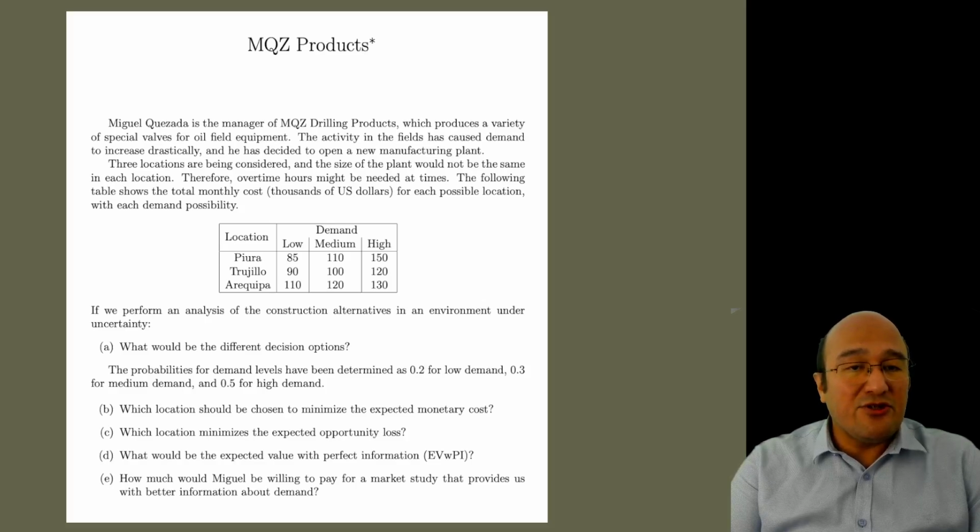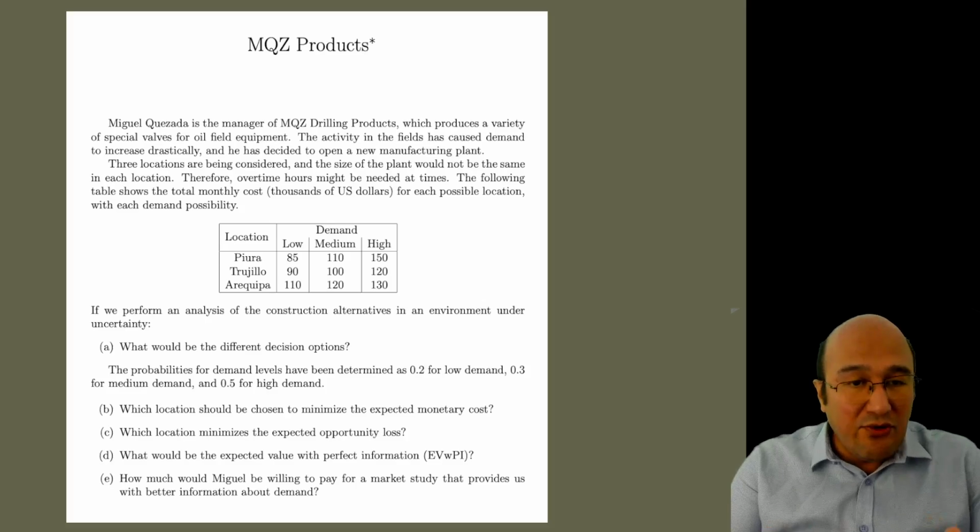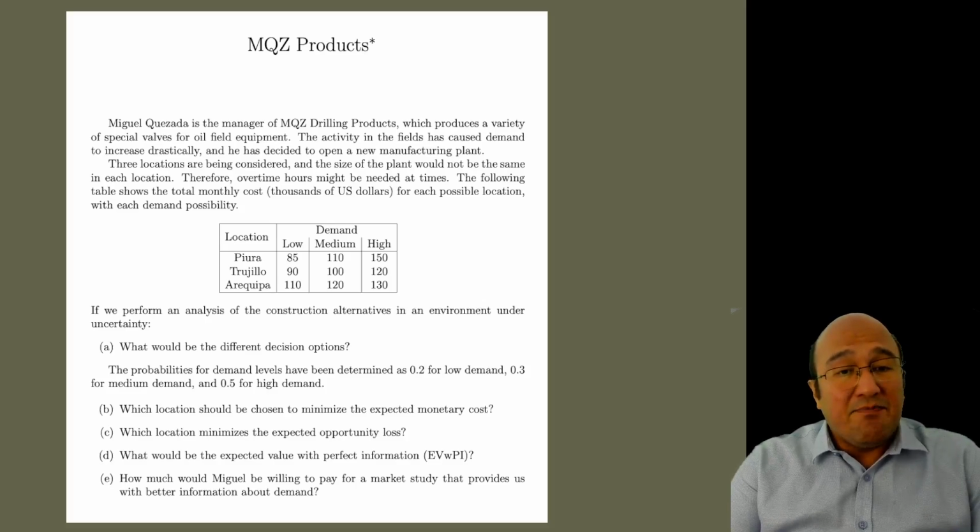The following table shows the total monthly cost, thousands of US dollars, for each possible location with each demand possibility. So we have a table, for example, Piura in low demand has a cost of $85,000. Let's continue reading. If we perform an analysis of the construction alternative in an environment under uncertainty, what will be the different decision options? The probability for demand levels has been determined as 0.2 for low demand, 0.3 for medium demand, and 0.5 for high demand.